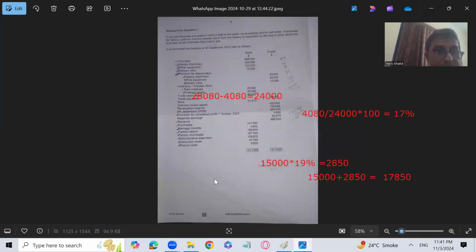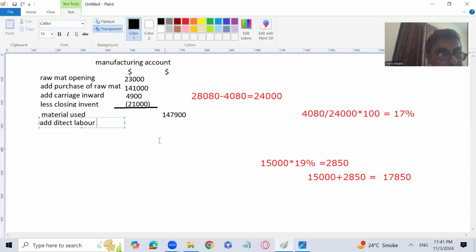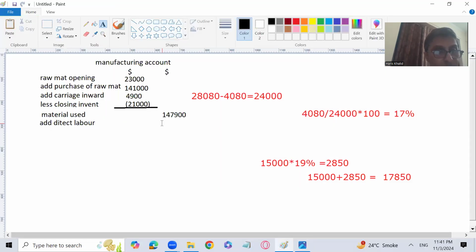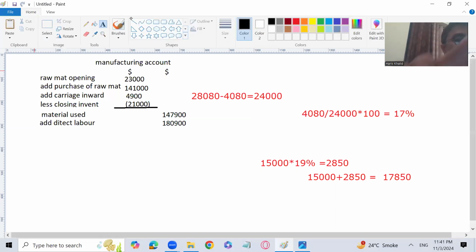So let's see what is the amount of factory labor given. That is 180,900. So let's write it down. 180,900. Then we are going to add it up with the material used, and we will get the prime cost.